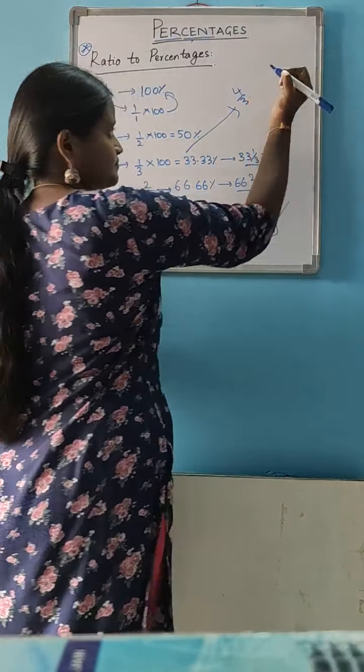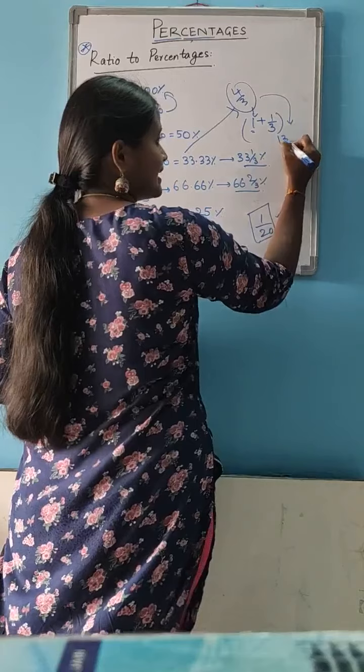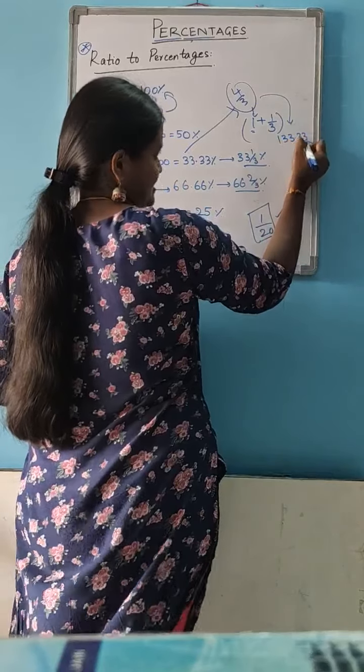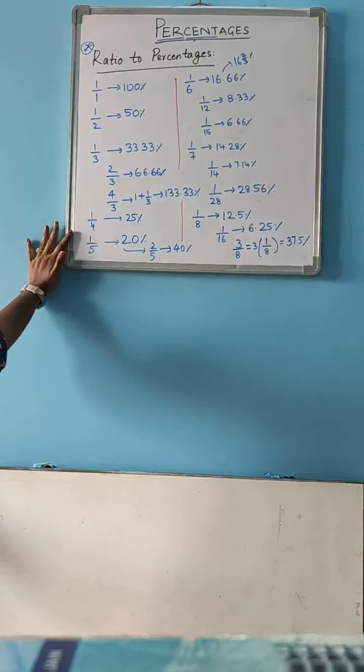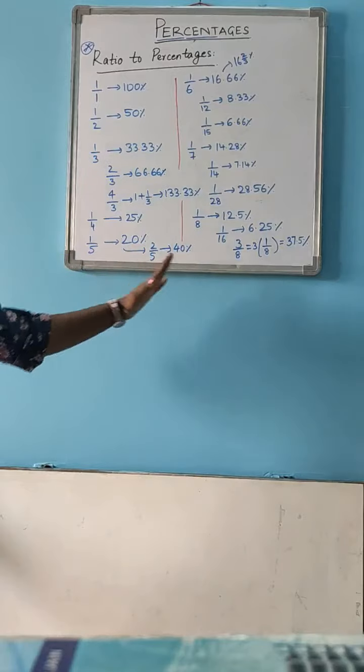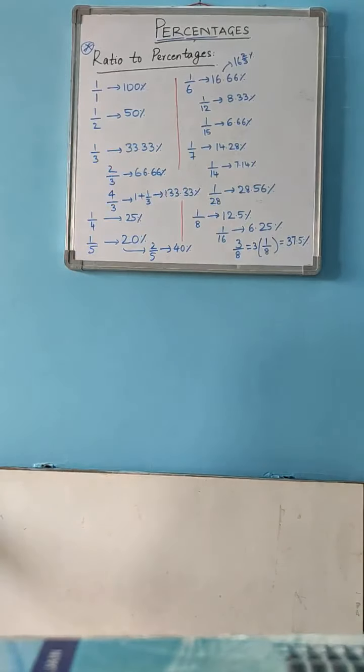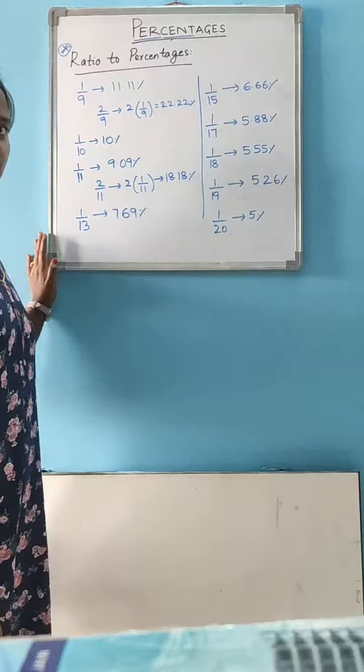That means 4 by 3 is 133.33%. Pause the video and take the values up to 1 by 8. Please pause the video and take the remaining values from 1 by 9 to 1 by 20.